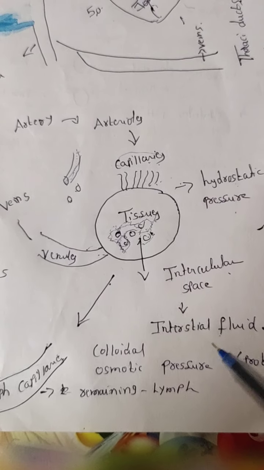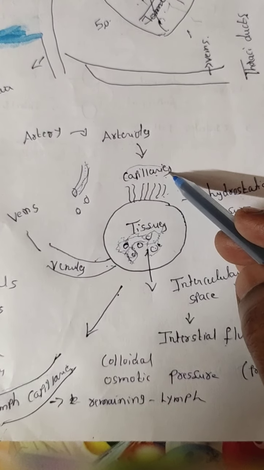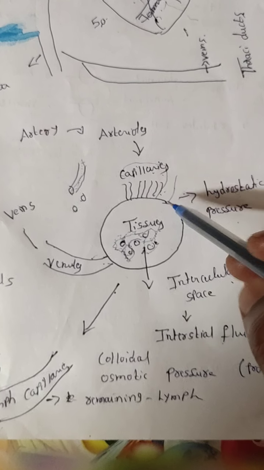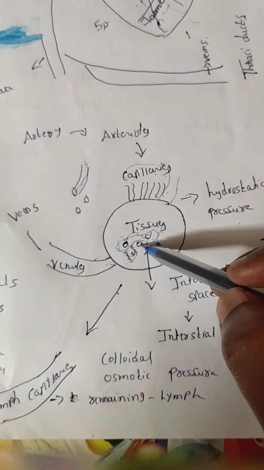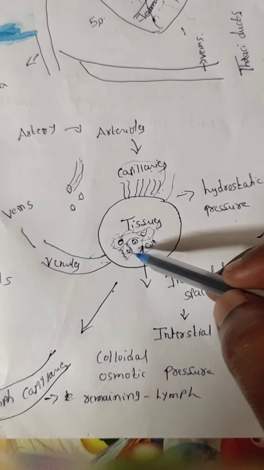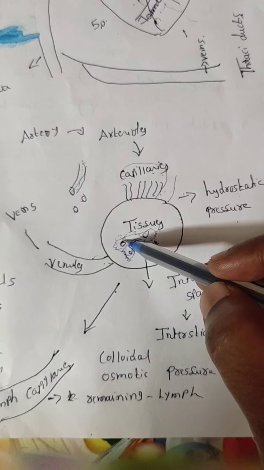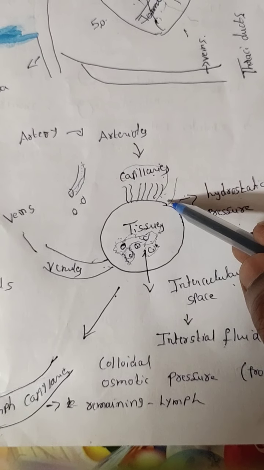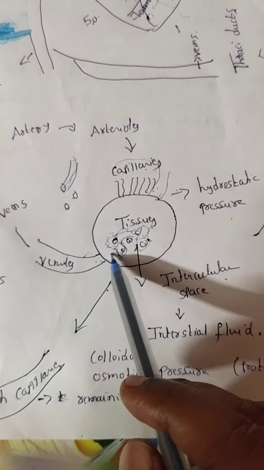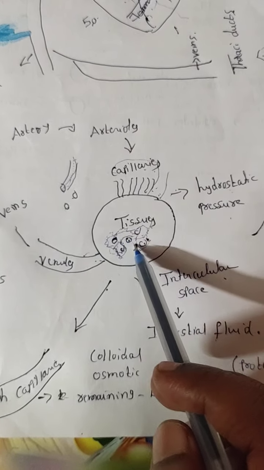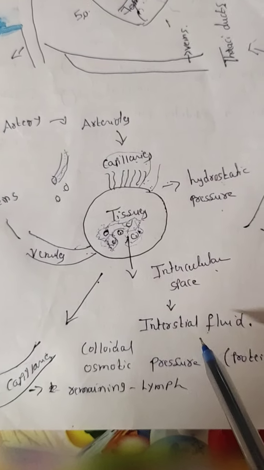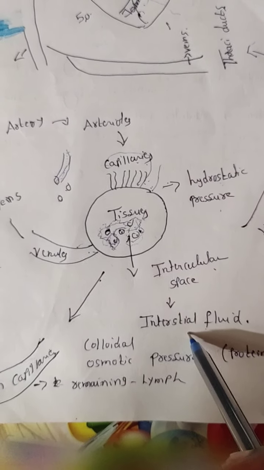A small example: 100 ml of blood enters the tissue. 90%, or 90 ml, enters the cells, and the remaining 10%, or 10 ml, is accumulated in the interstitial space. Now the 10 ml is called interstitial fluid.